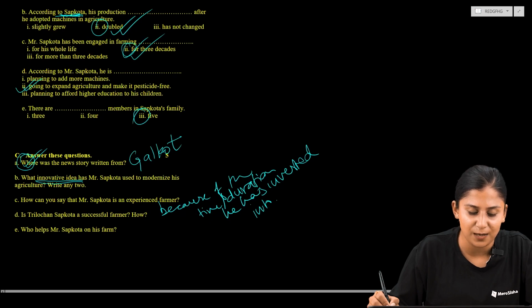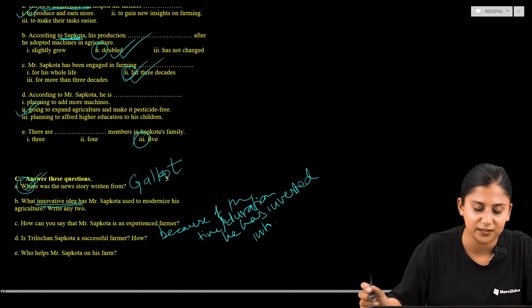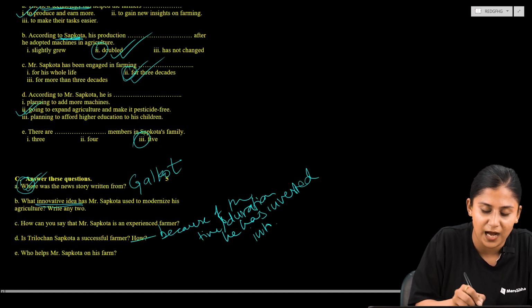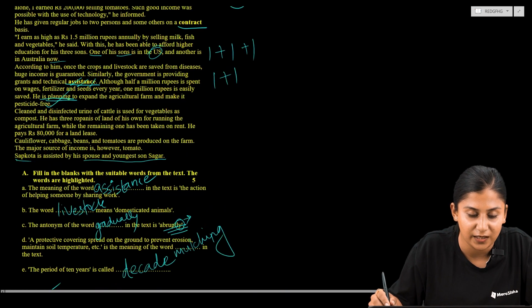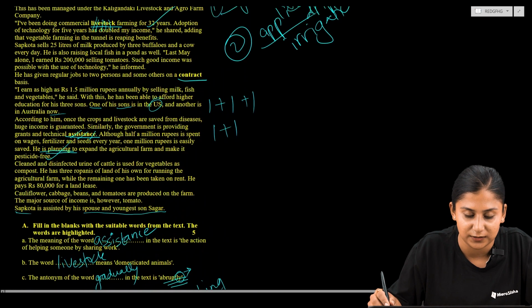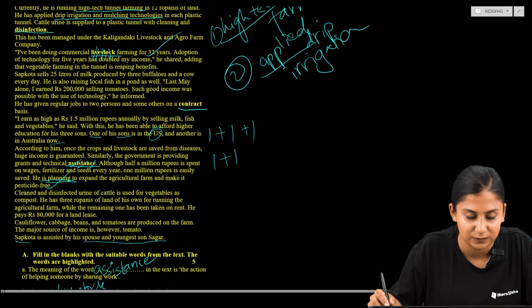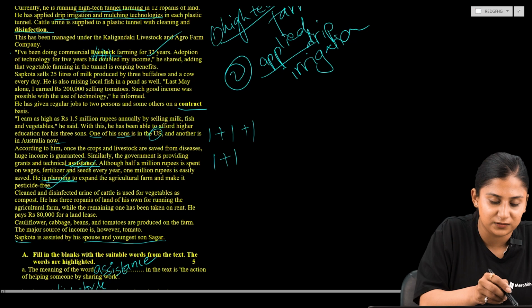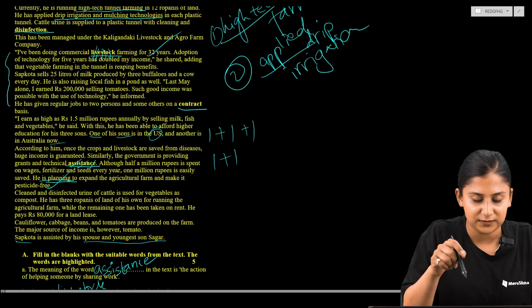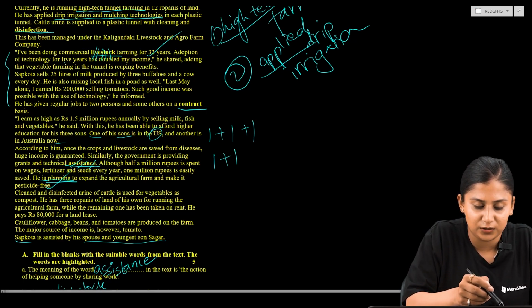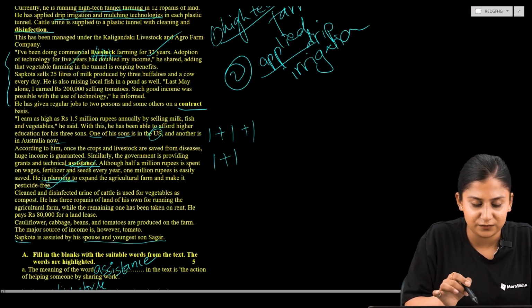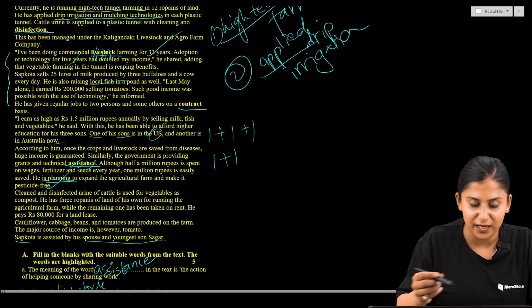So now, is Tilochan Sapkota a successful farmer? How can you say that Tilochan Sapkota is a successful farmer? Now let's find out the answer above. So how can we say that he is a successful farmer? So yeah, here he has mentioned about his farming, and he says he has been doing commercial livestock farming for 32 years, adoption of technology for 5 years, and then okay, because of this he's selling tomatoes, he's raising local fish.